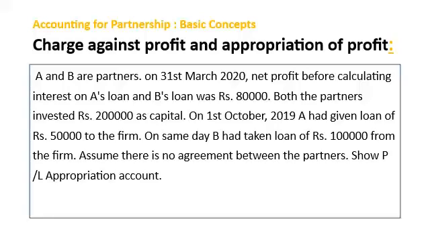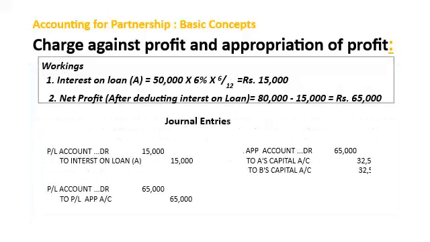And you have to find out the net balance, means 80,000 minus the interest part of A. So first you have to calculate interest on loan of A, that is 50,000 into 6% into 6 by 12 equals 15,000. So net profit after deducting interest on loan will be 80,000 minus 15,000 equals 65,000.